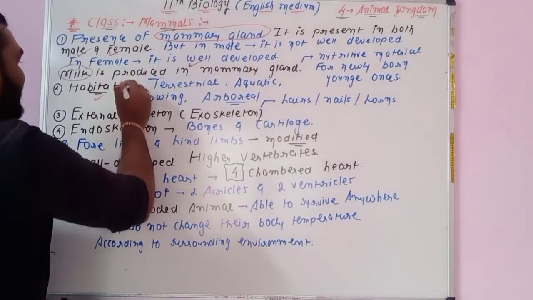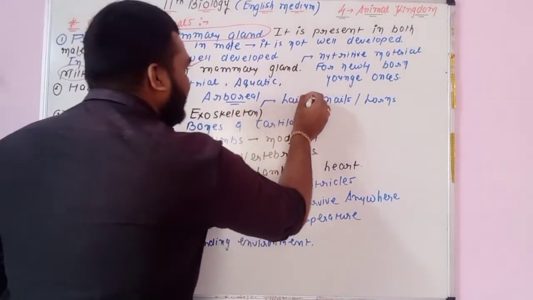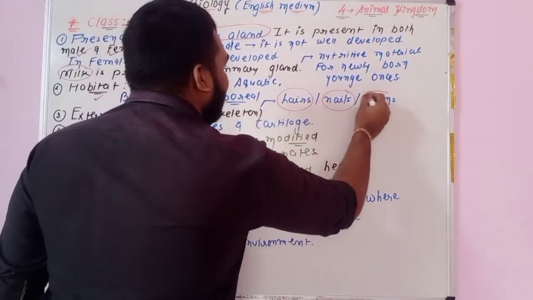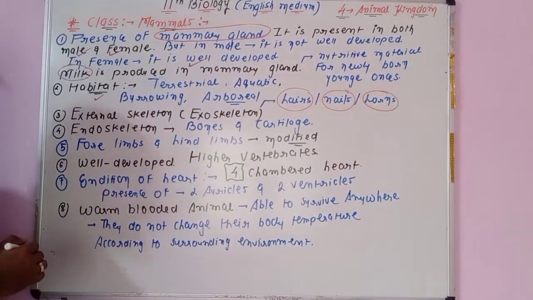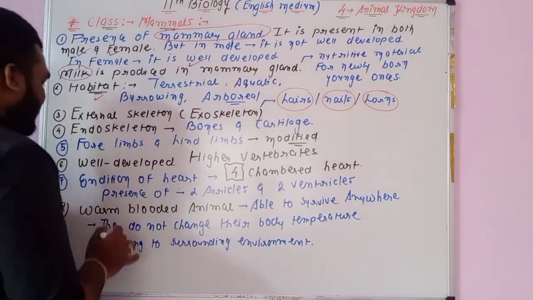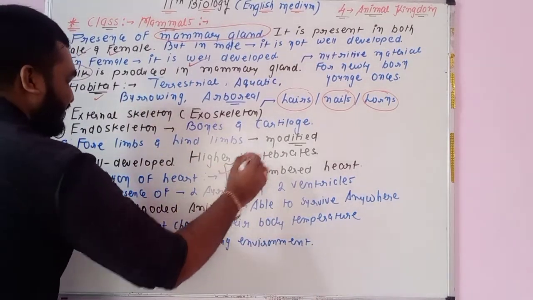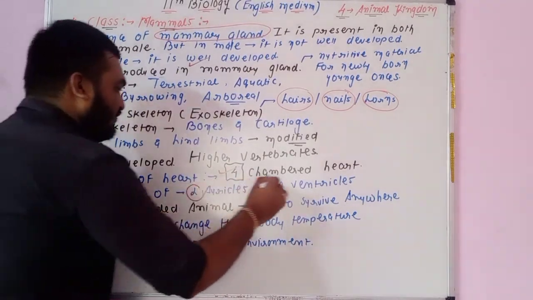Next, the external skeleton, means exoskeleton. It is an MCQ. Hairs are there, nails are there, horns are there. Remember, scales, plates and scutes are not there as exoskeleton of mammals. Endoskeleton, you know. Then the condition of heart: it is a one-liner question. 4-chambered heart is there, 2 auricles and 2 ventricles.